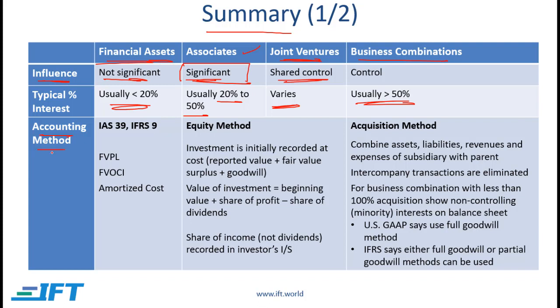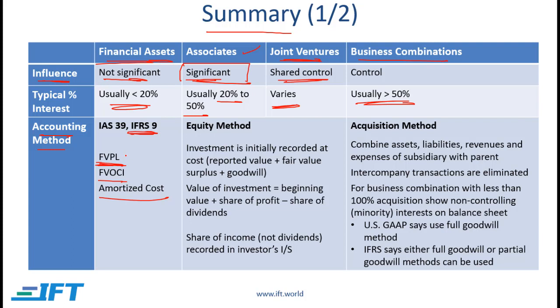The accounting method depends on the categorization. So for financial assets, the accounting method is IFRS 9. This became effective 1st January 2018. With IFRS 9, there are three major terms: fair value through profit and loss, fair value through other comprehensive income, and amortized cost. If a financial asset is categorized as fair value through profit and loss, this means that the asset is always shown at fair value.